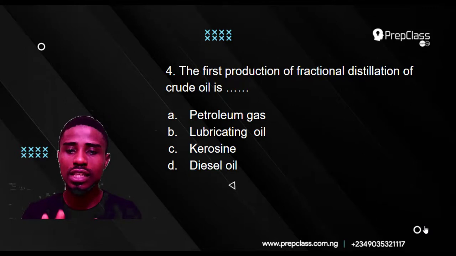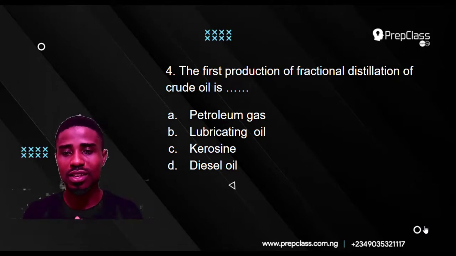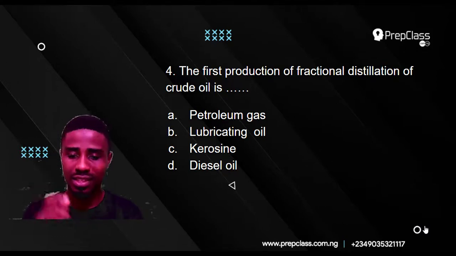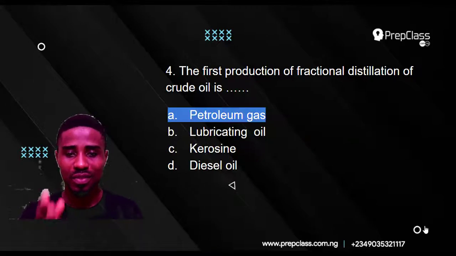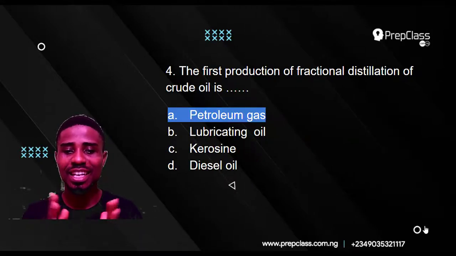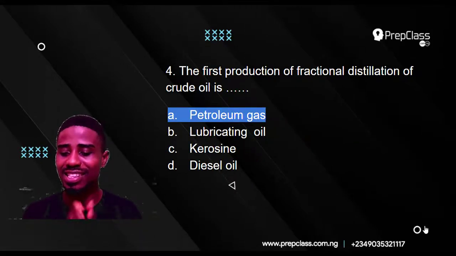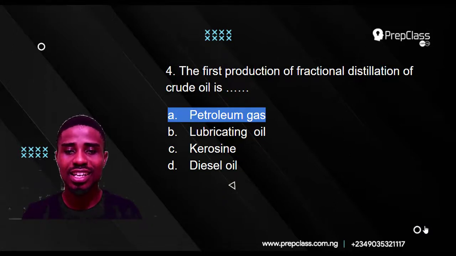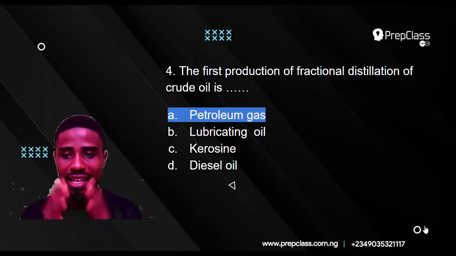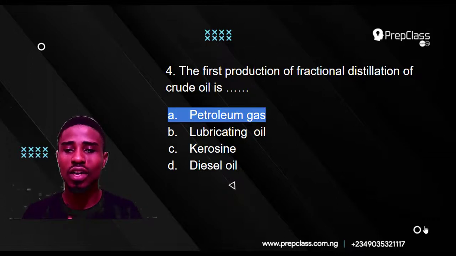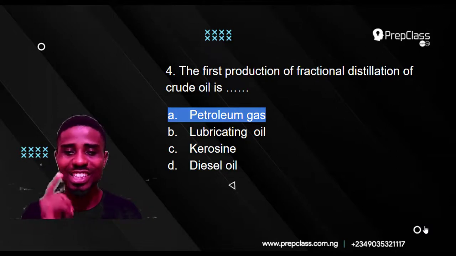So on heating the crude oil, the petroleum gas would escape first, or would be the first to be produced. And we can see there, A is highlighted as our correct answer. So petroleum gas is the correct answer because it will be the first to escape during fractional distillation.